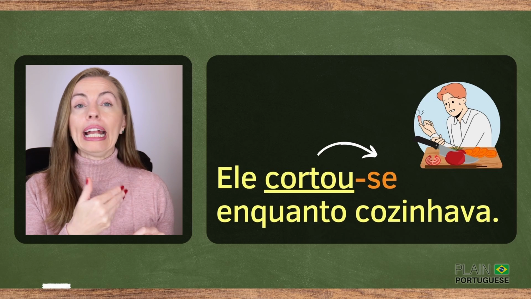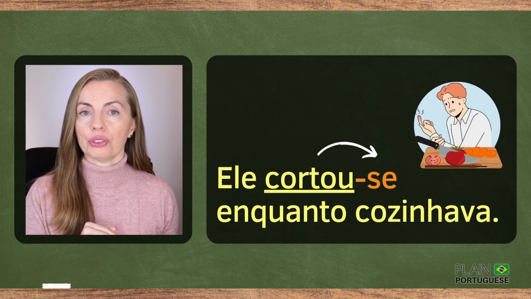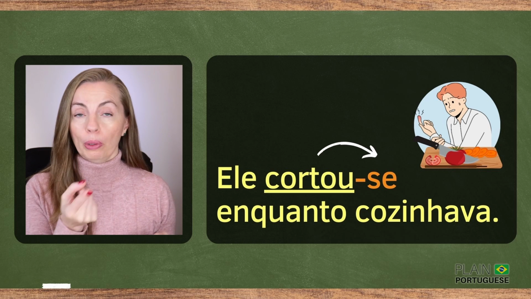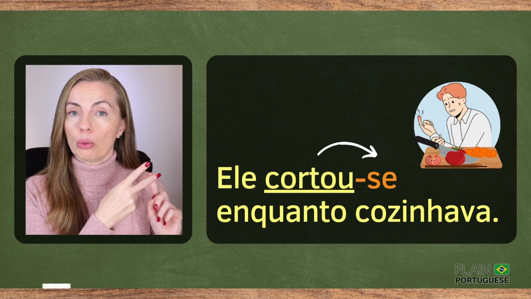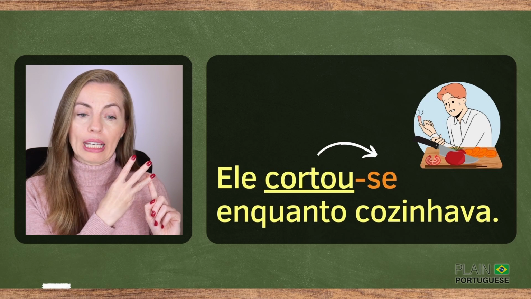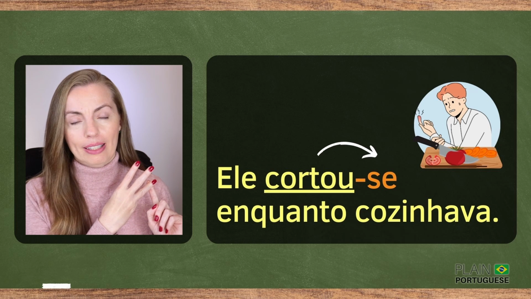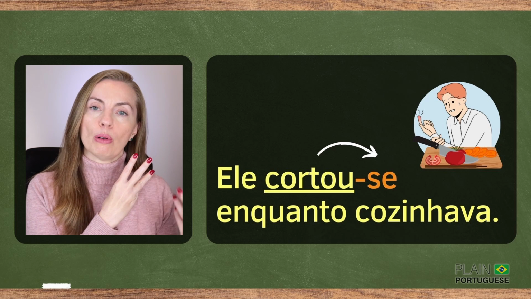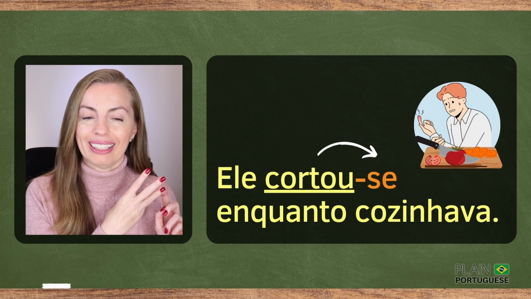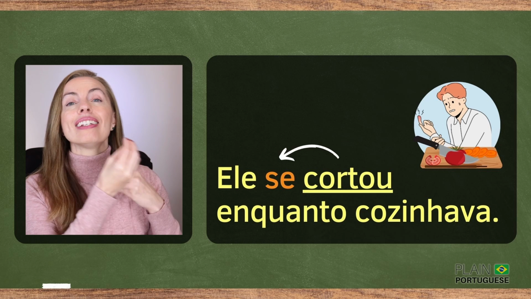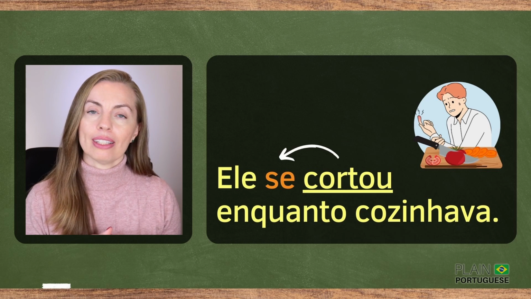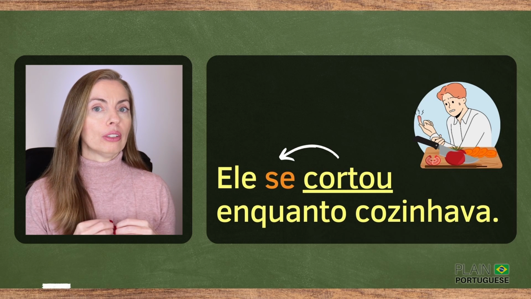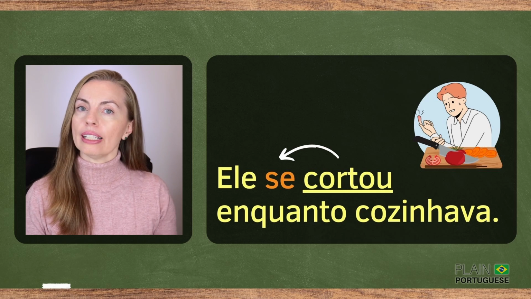For example, ele cortou-se enquanto cozinhava. You will read this in grammar books and formal speech, but Brazilians prefer, in spoken language, ele se cortou enquanto cozinhava.